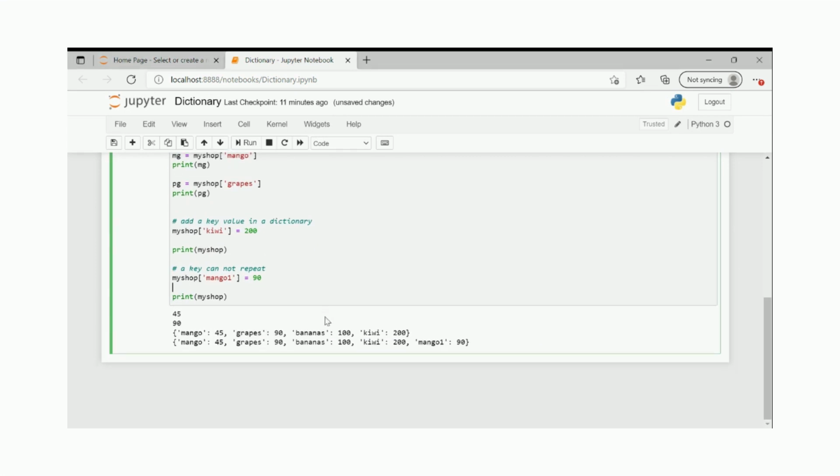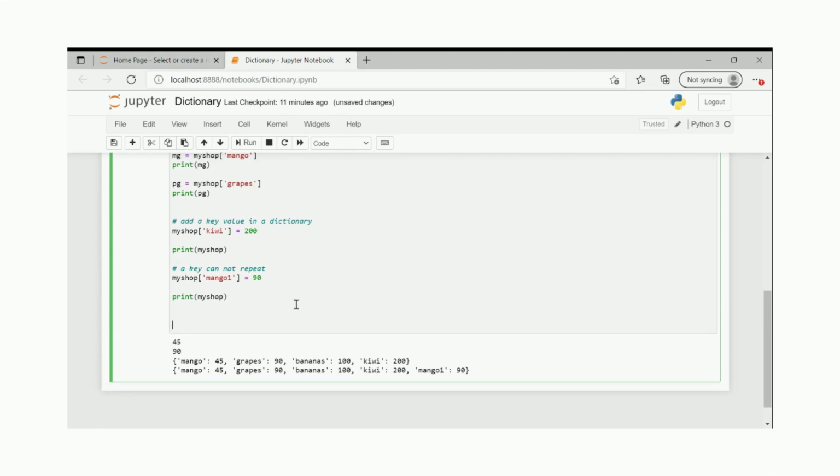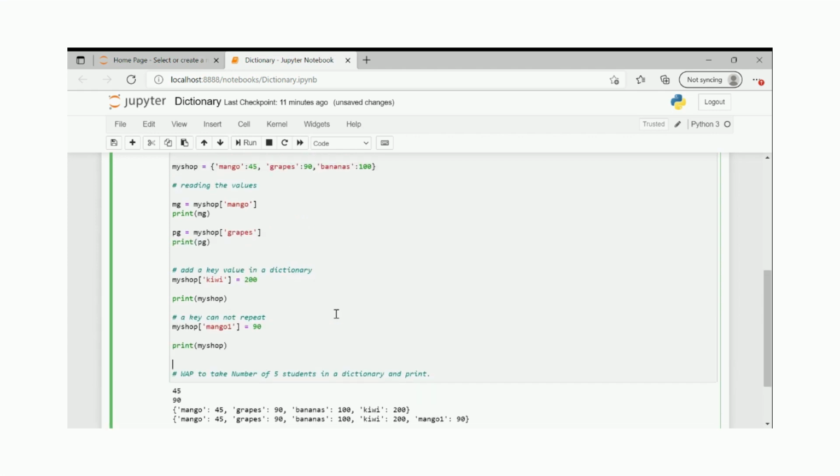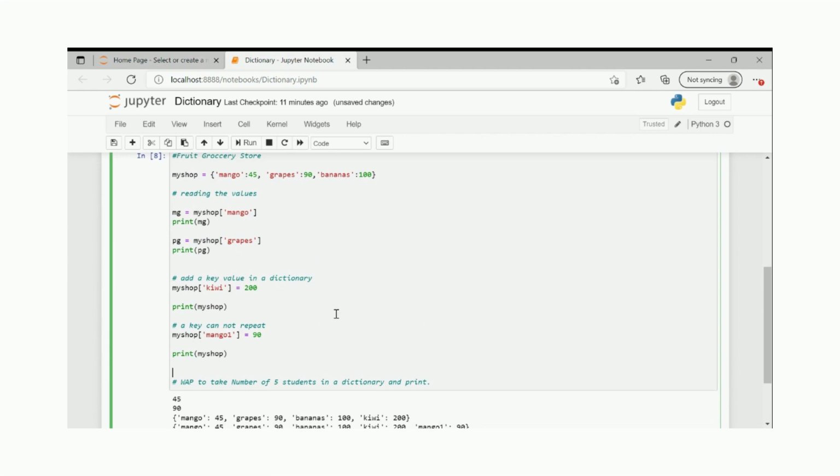Now guys, if this is very much clear, I can just post one question: write a program to take numbers of 5 students in a dictionary, and print it. So guys, if you want to try, do try and put it in the comment box. We'll do this, but for now we'll focus on more basic features of dictionaries.